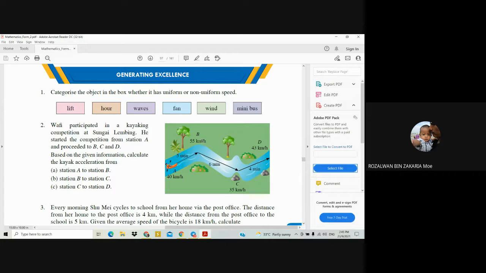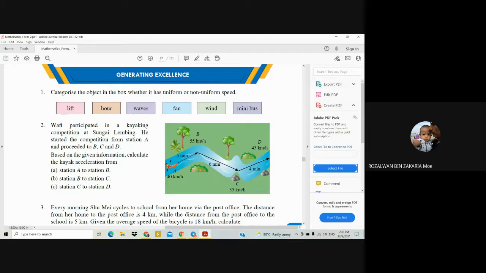Right, wait. I try to do this one first. Question 2A. Acceleration is equal to the final speed, you minus with the initial speed.